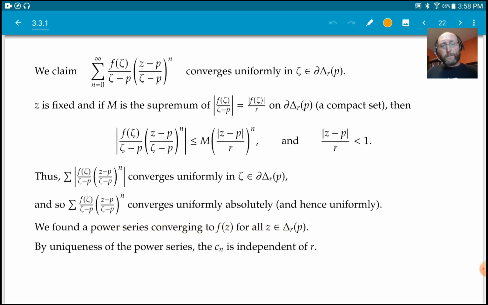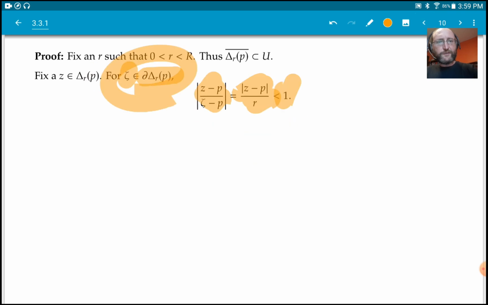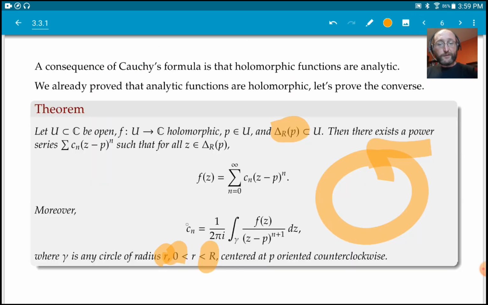And now by uniqueness of the power series, if we look back at the formula, this guy over here, because now we know that it's equal to this power series in the little r disk. Well, power series are unique, therefore the Cn are unique.